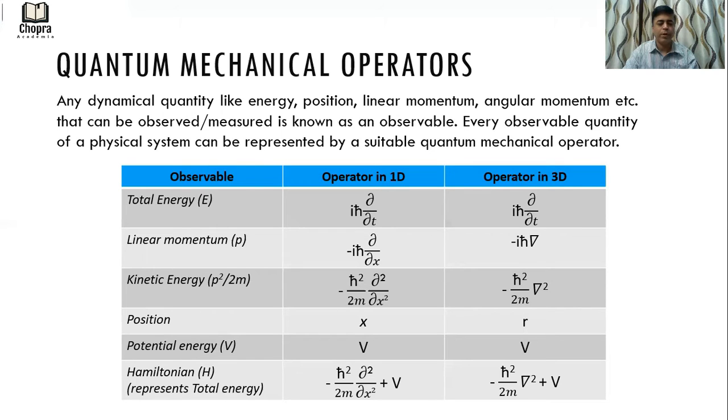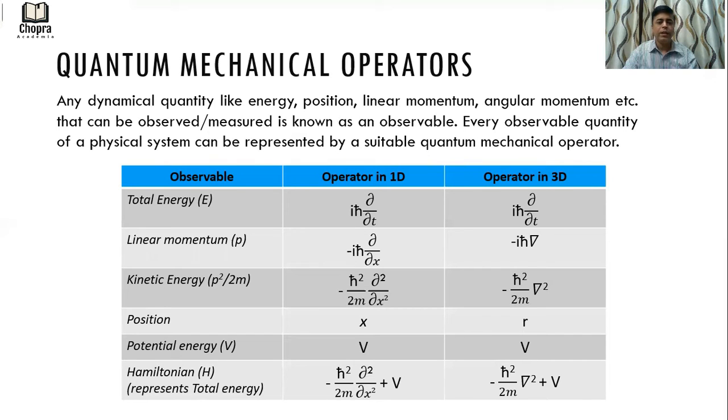So in 3D, we can replace dou by dou x by grad, and we can replace dou square by dou x square with the Laplacian operator or Laplace operator, which makes the kinetic energy operator minus h cross square by 2m grad square. These operators can be easily derived from the assumption of psi equal to e to the power i(kx minus omega t). All these operators can be easily derived from that.